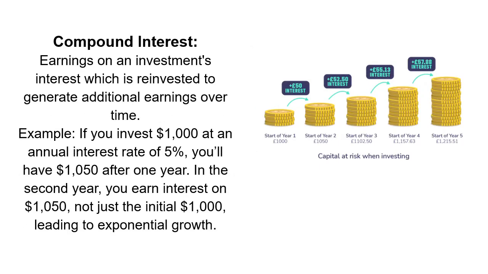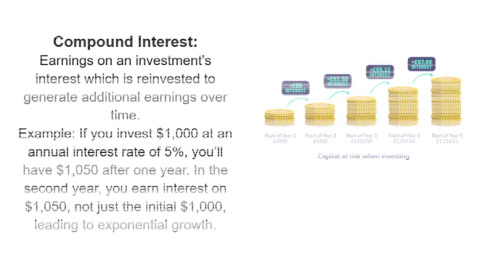Compound interest: earnings on an investment's interest, which is reinvested to generate additional earnings over time. Example: if you invest $1,000 at an annual interest rate of 5%, you'll have $1,050 after 1 year. In the second year, you earn interest on $1,050, not just the initial $1,000, leading to exponential growth.